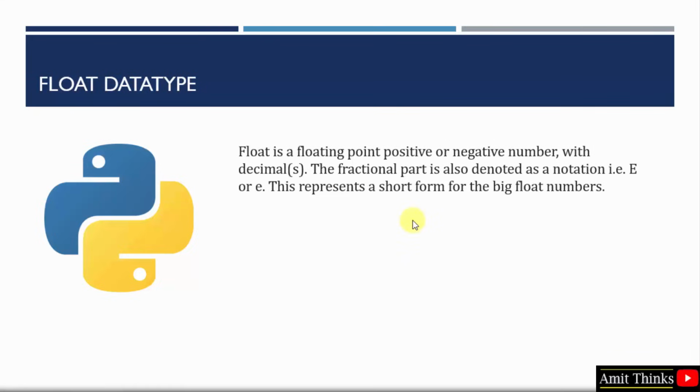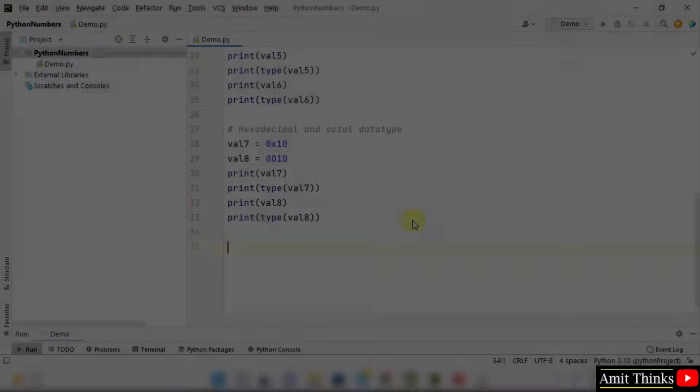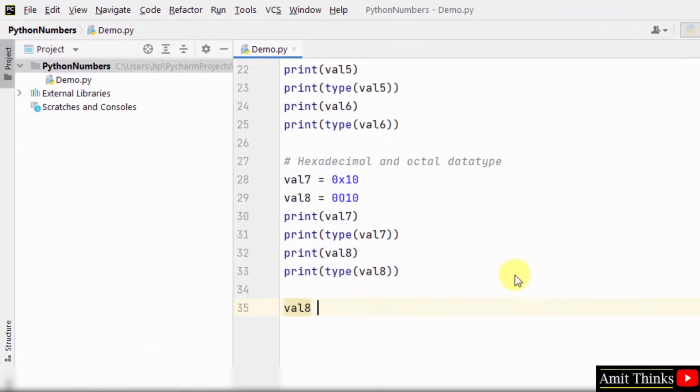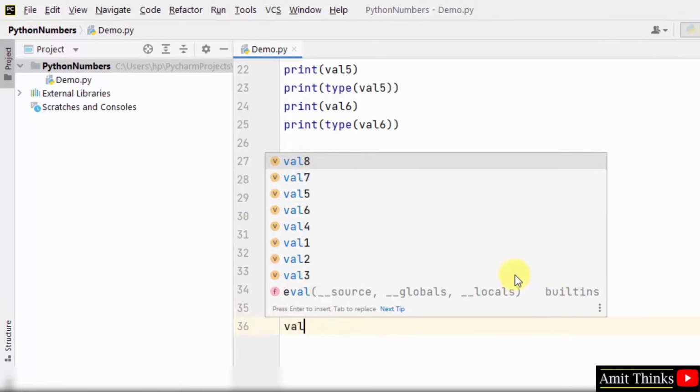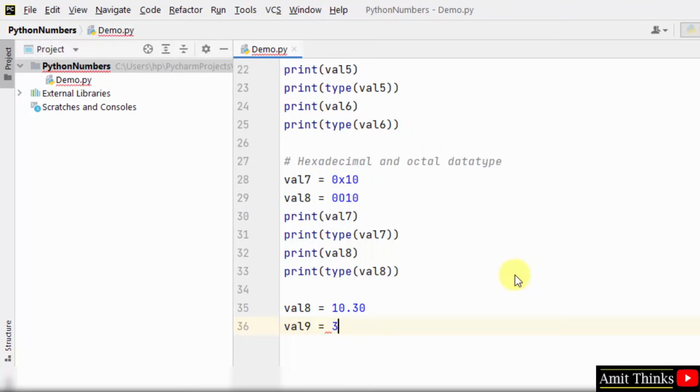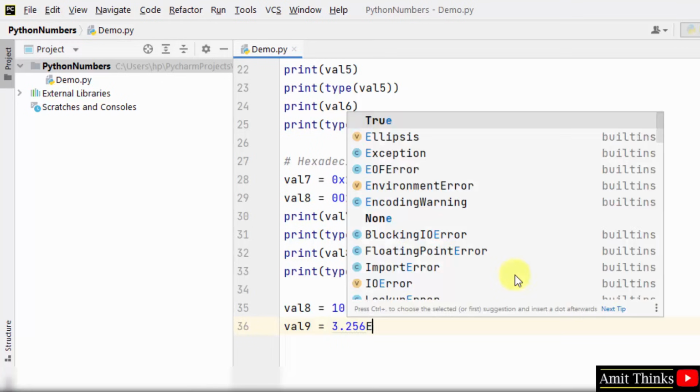Let us move further. Float type we just saw. Float is a floating point negative or positive number. The fractional part notation uses capital E or small e. Let us see an example. I'll take another example. Val8 is equal to, let's say, 10.30. Val9 is equal to 3.256e2.